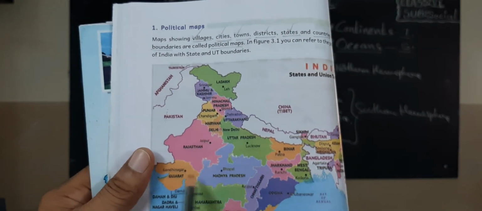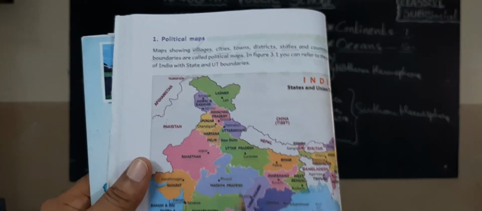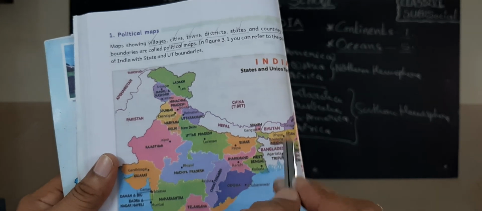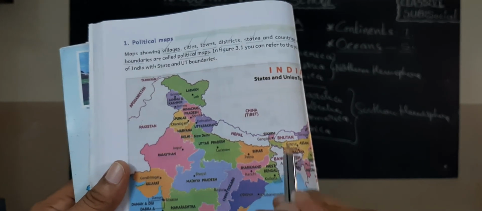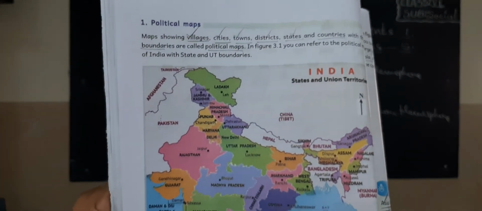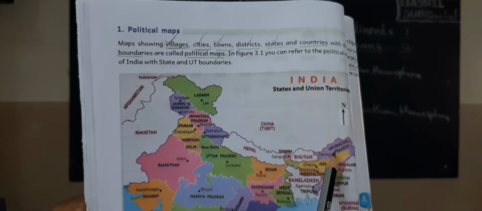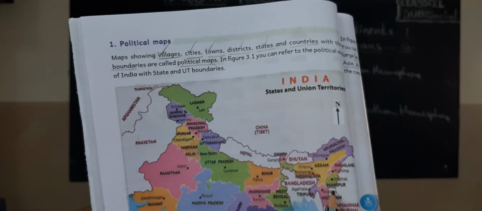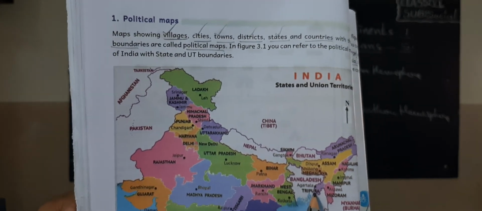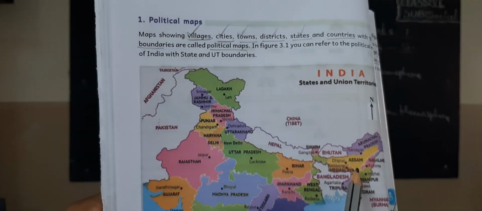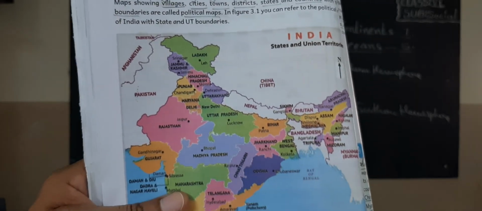Okay? Next, these are northern states. These are southern states of our country. Northeastern states, children, these are the seven sisters, seven states are there. What are the states here? Arunachal Pradesh, Meghalaya, Assam, Nagaland, Manipur, Mizoram, Tripura. These are the northeastern states, children. Okay, thank you, children.